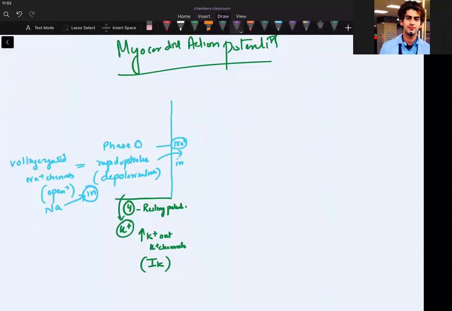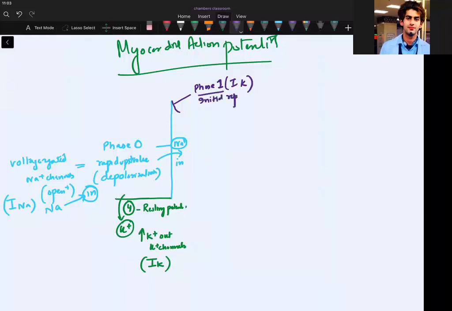So here can I draw with the next color like this small phase that happened. I should not make it more curvy. I should make it like this, more like this. Yeah. This phase is phase 1. So what was the current here, guys? What was the current, by the way, in the sodium? Which current was there? Here the current will be Ito, transient outward IK, because here transient initial repolarization happened. This phase is called the initial repolarization.